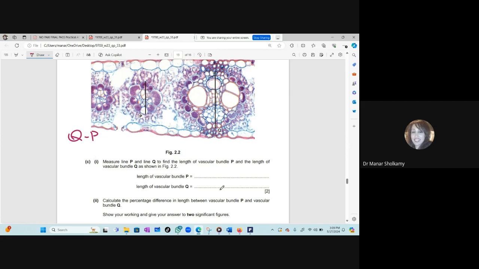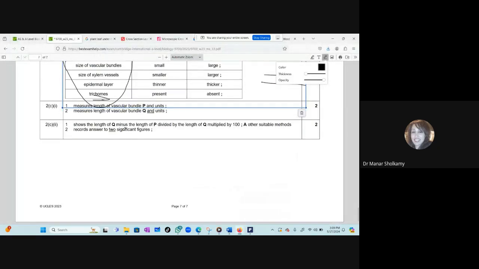Let me look at the mark scheme. I think we will divide over Q. Show the length of Q minus the length of P, and then divide by the length of Q, not P, because it's bigger. Multiplied by 100, because we want to see how much smaller P is than Q. Are you with me? Yes. And then you record your answer to 2 significant figures.